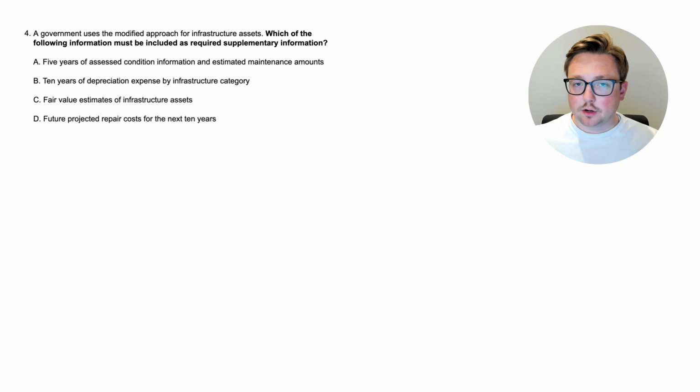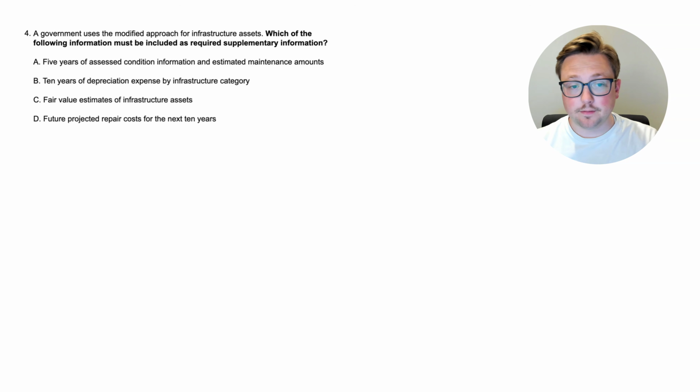All right, here we are at question 4. Let's go to the last sentence of the question. Which of the following information must be included as required supplementary information? And let's go to the beginning. A government uses the modified approach for infrastructure assets. Okay, we just learned a little bit about infrastructure assets or the modified approach. So which of the following information must be included as required supplementary information? Okay, let's go through this.